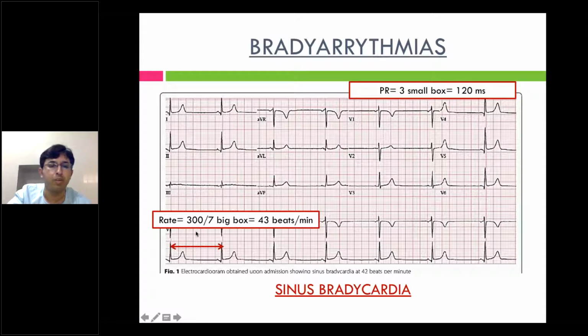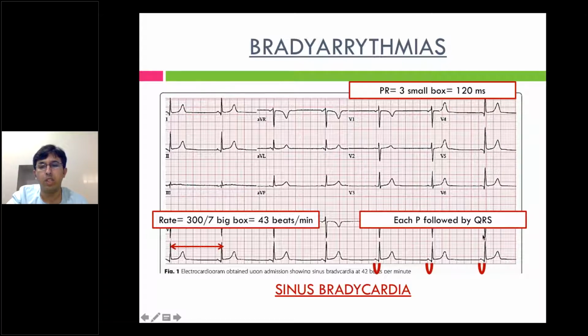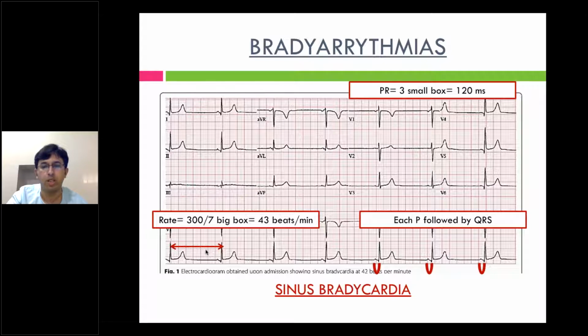The moment you identify bradycardia, the second thing you have to see is the PR interval. Here the PR interval is just 3 small boxes, which is 120 milliseconds. The normal range is 120 to 200. You should always see that each P is followed by a QRS. So bradycardia with a normal PR, with each P followed by a QRS, is sinus bradycardia. Always look at the PR interval the moment there is bradycardia. This is just building up for the next arrhythmias.